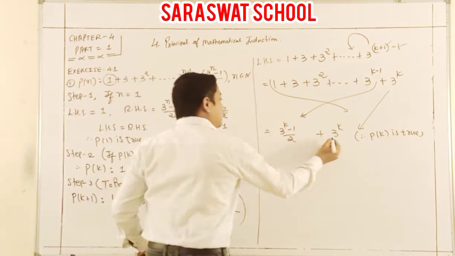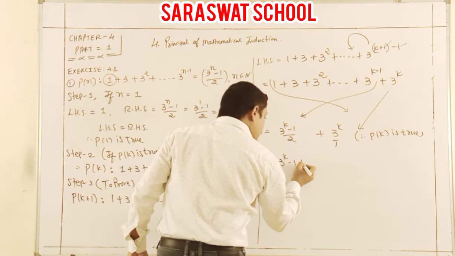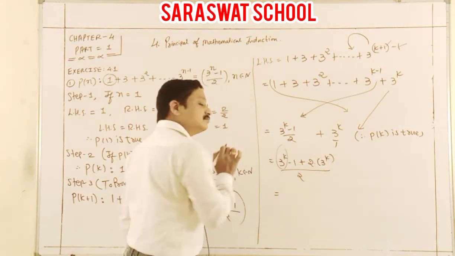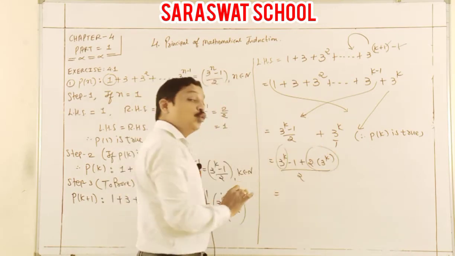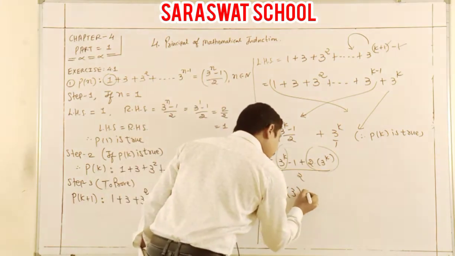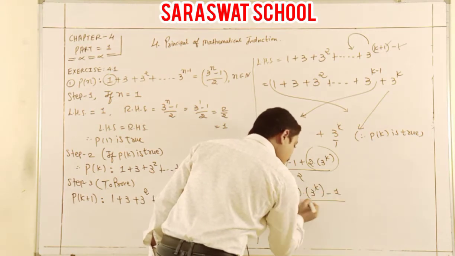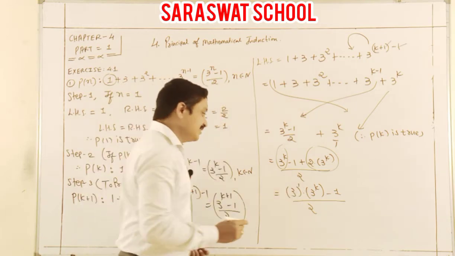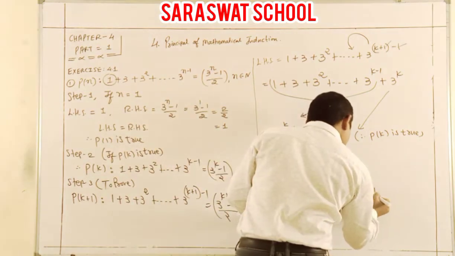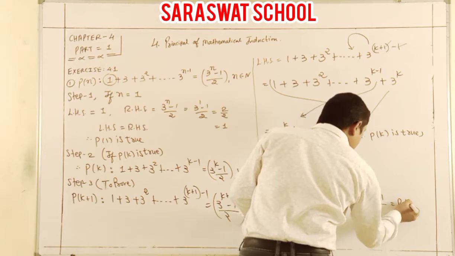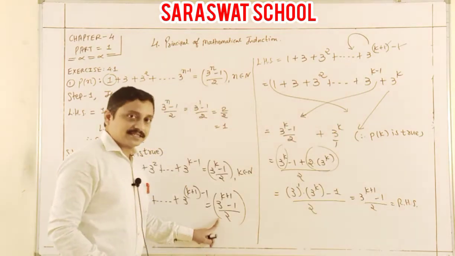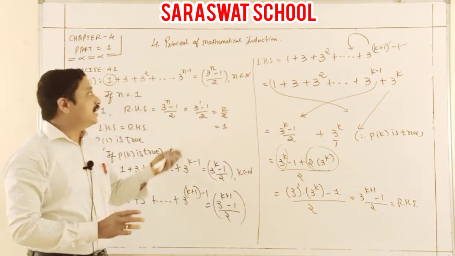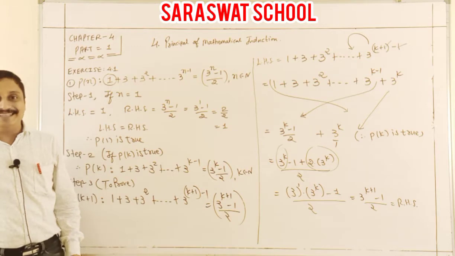So what is the LCM here? 3 raised to k minus 1, and 2 into 3 raised to k by 2. So it is 1 time, that is 2 times, total 3 times 3 raised to k. Now students, in the same base, powers get added. So 3 raised to what? K plus 1. And that's the RHS. Look at that, this RHS. First step 2. Now students, after that, I end this numerical very easily.